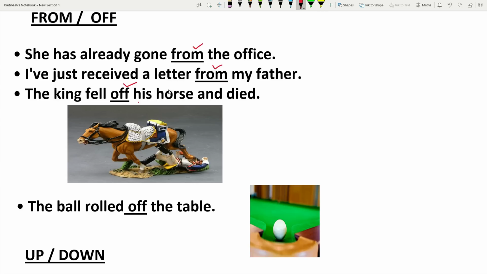He fell off the bicycle. That means a separation of someone from the seat of the bicycle. There you use preposition off. The ball rolled off the table. The top of the table is one surface, and rolled off means the ball coming downward. There you use preposition off.